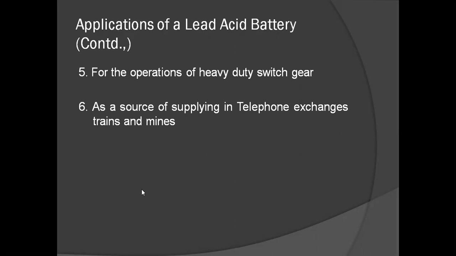Also, as a source for supplying telephone exchanges, trains and mines, lead acid battery will be used. And as a power source in submarines, lead acid battery will be used.